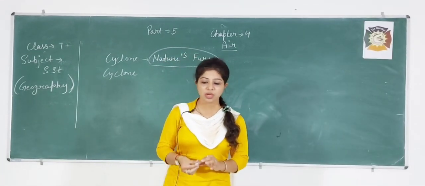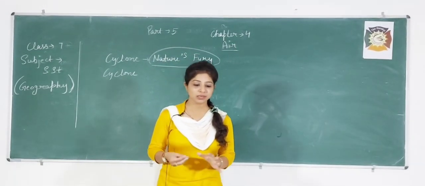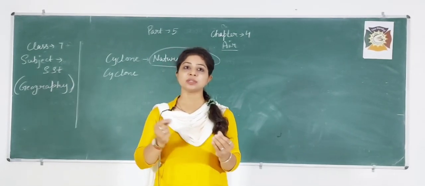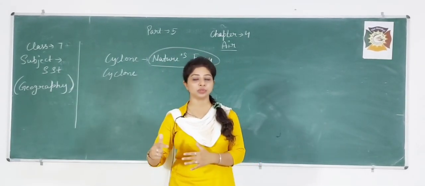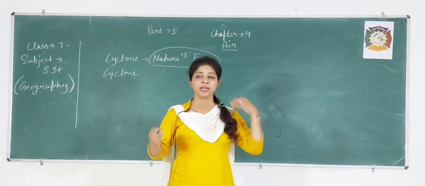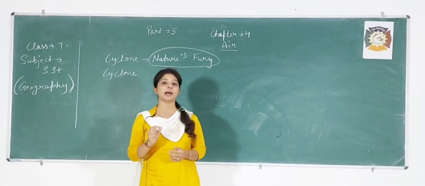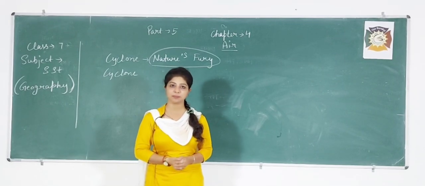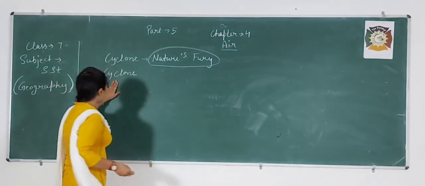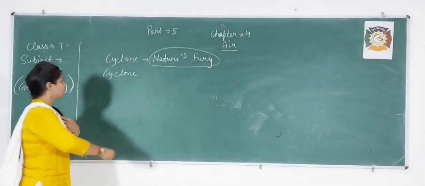So we will understand how the cyclone is formed. In the last lecture we have already discussed that air blows from high pressure to low pressure. We were discussing cyclone.